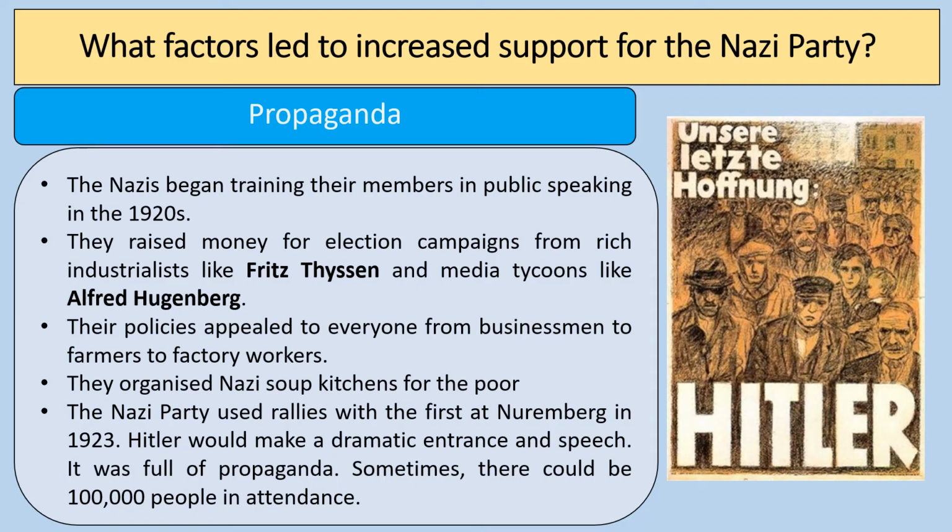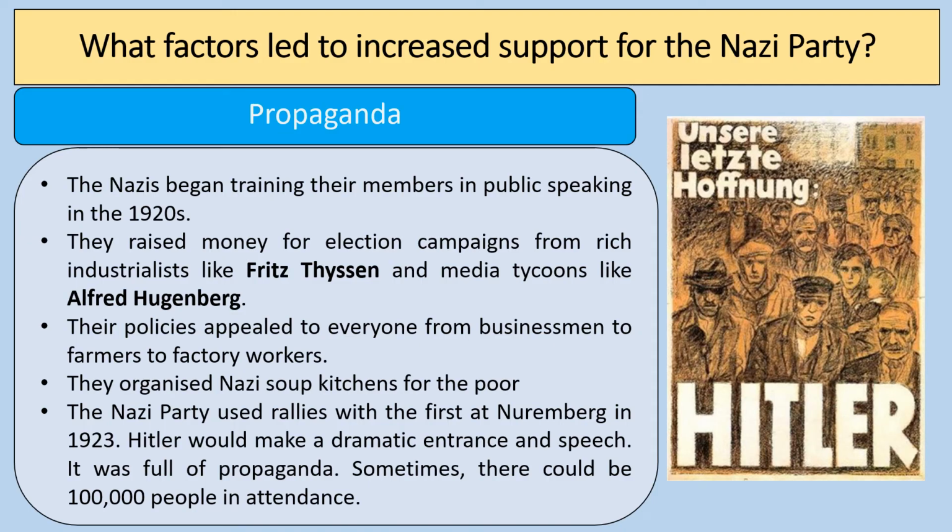They were able to understand how to get a message across. So you can see this poster is a very, very famous one. It's called Our Last Hope. Showing the people that have been affected by the Great Depression, the slogan of work and bread, for example. The Nazis would do things like organise soup kitchens for the poor.